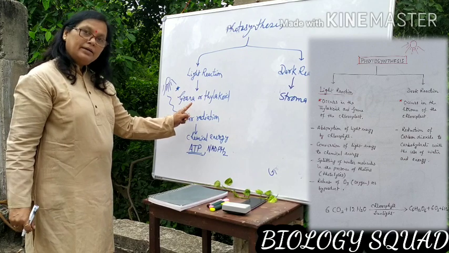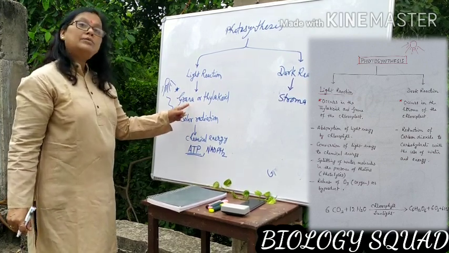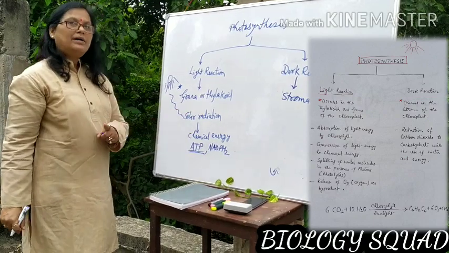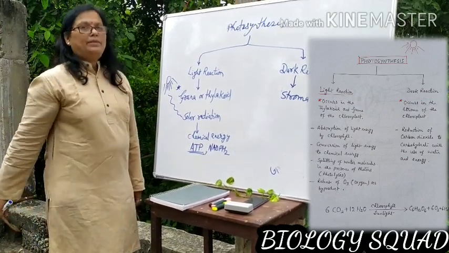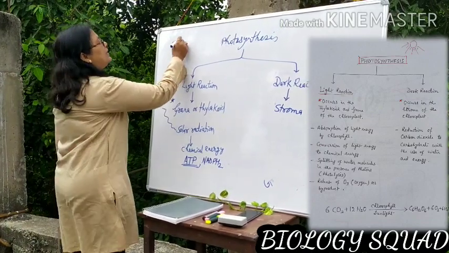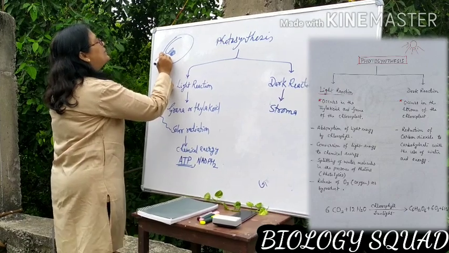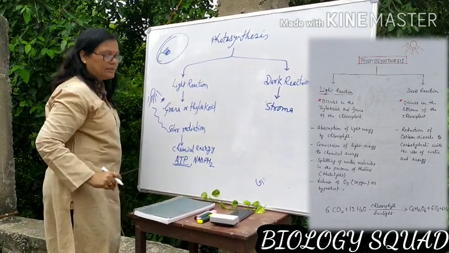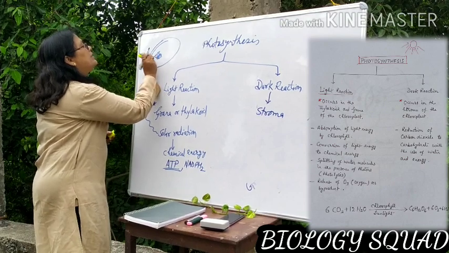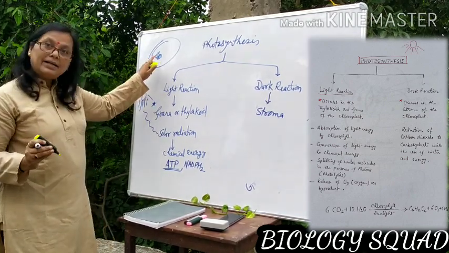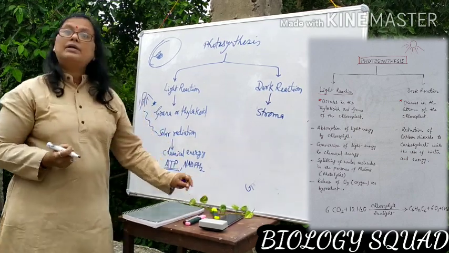Why do these energy forms form here, or how do they form here? Because of the presence of chlorophyll. As you have made the structure of chloroplast, chlorophyll is present especially on the thylakoid and grana, and only chlorophyll can trap the solar radiations.